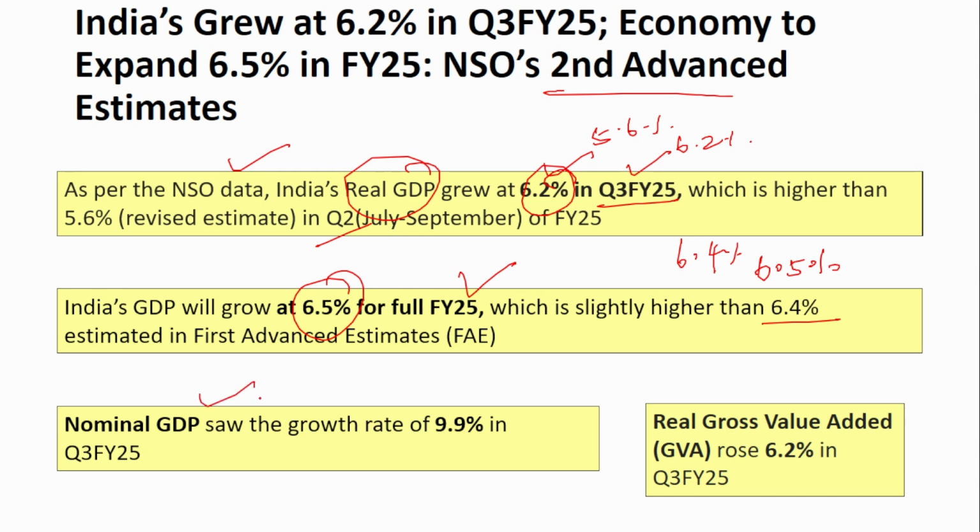The nominal GDP saw a growth rate of 9.9% in Q3, and the real gross value added rose at 6.2% in Q3. So this is all Q3 data. Only the 6.5% one is the financial year 25 data. The remaining is all Q3 data.